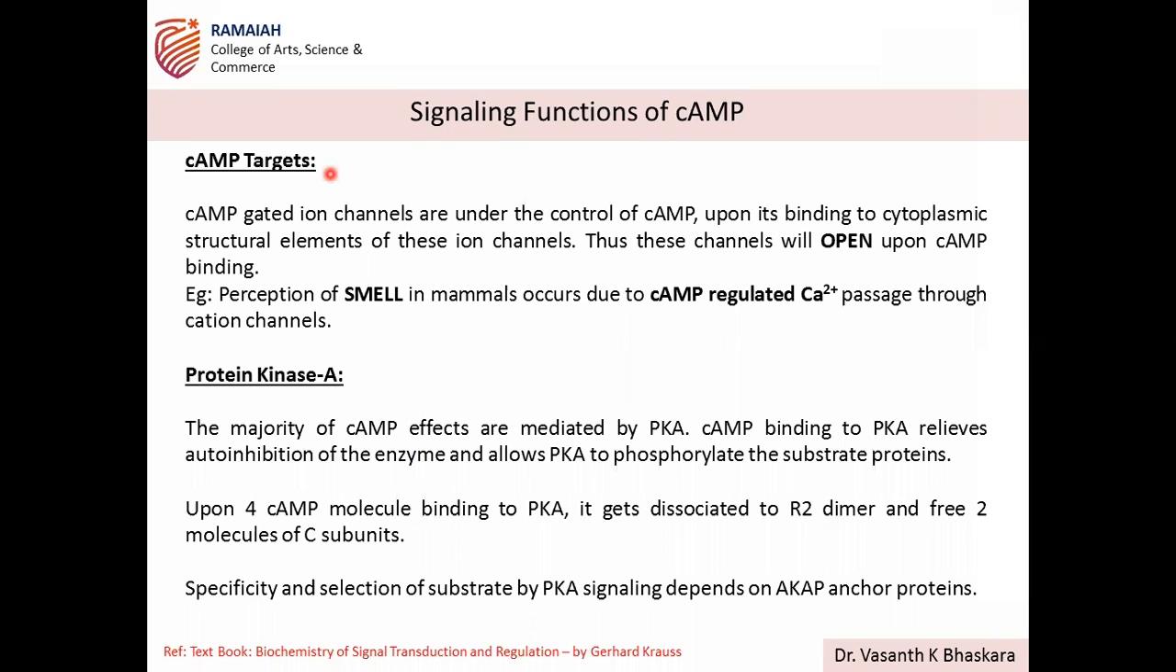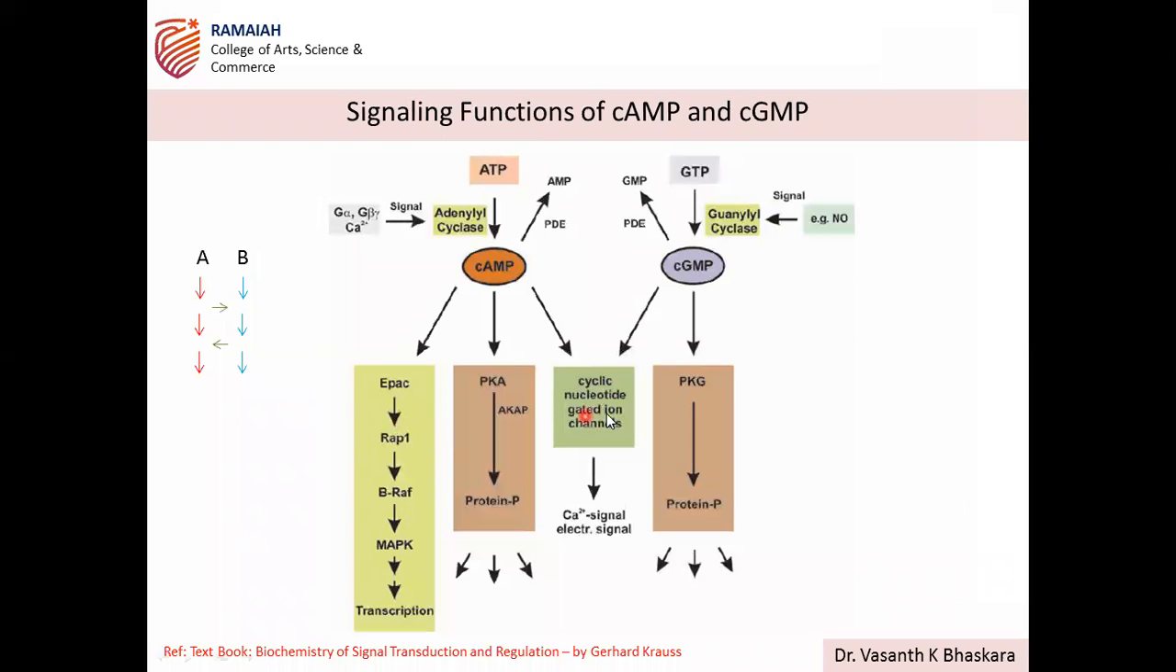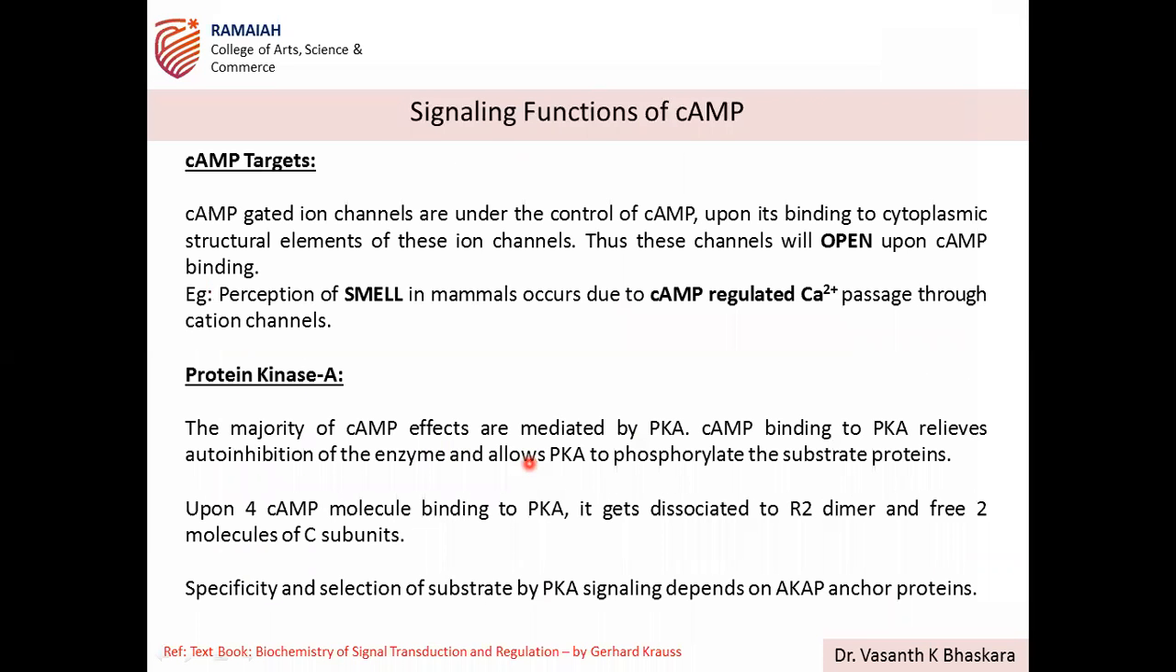Next, as we discussed in the pathway, if you recollect, targets. There are three important targets in the pathway. One is EPAC, which is a GEF protein, then protein kinase A, and the ion channels. So cAMP targets the gated ion channels, the cation channels. Upon cAMP binding to the cytoplasmic structural element of these ion channels, the channel will open under the cAMP effect.